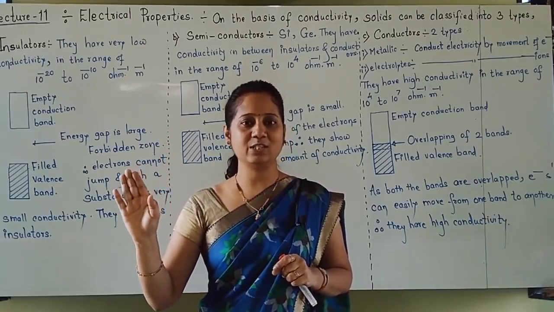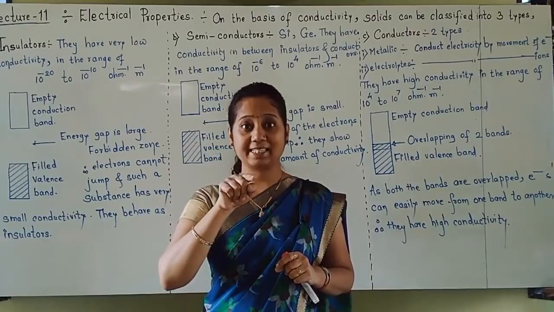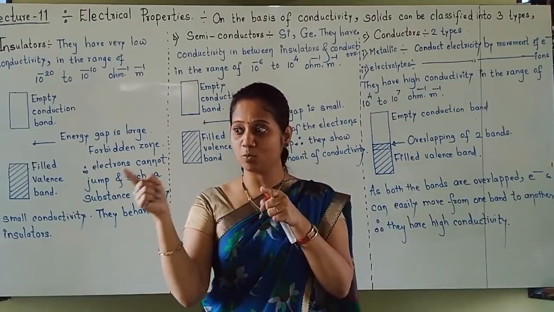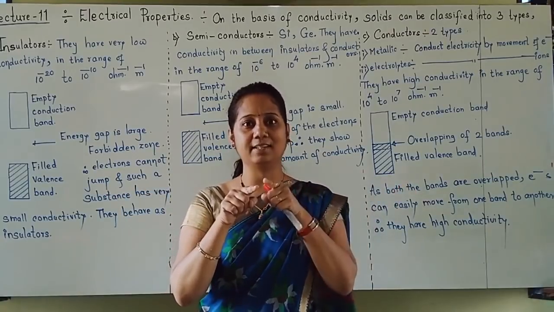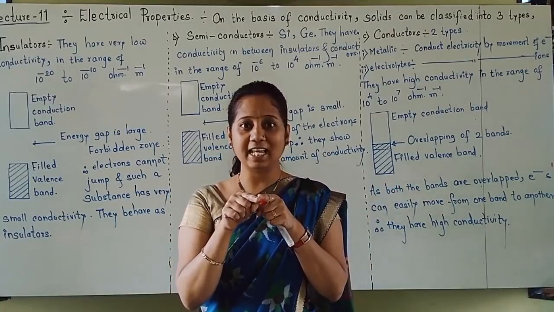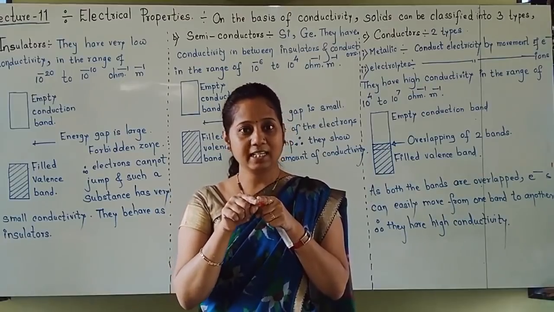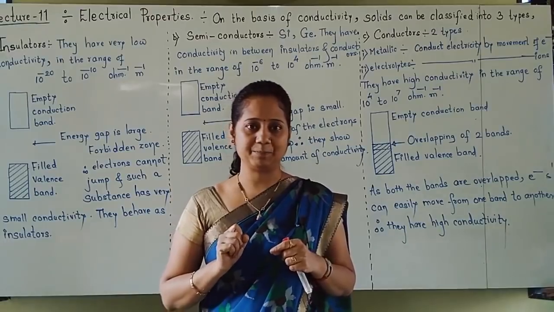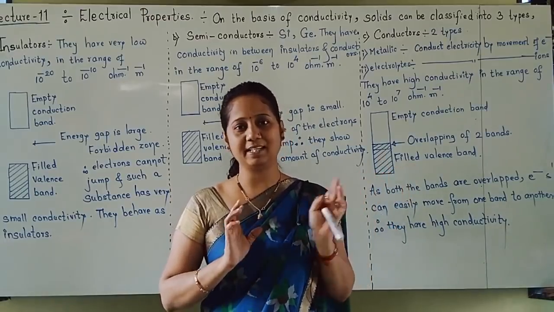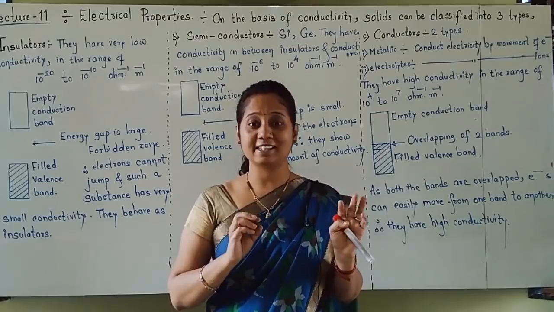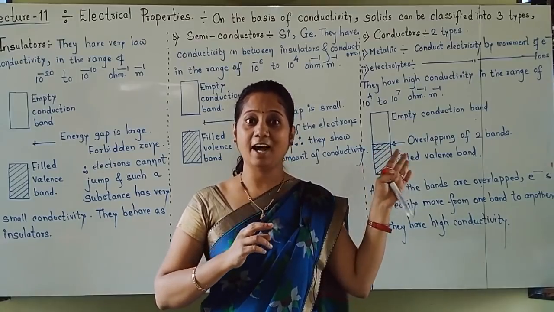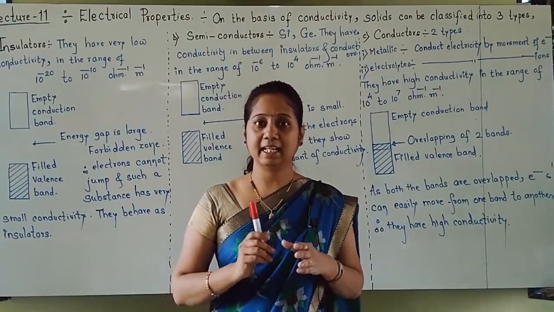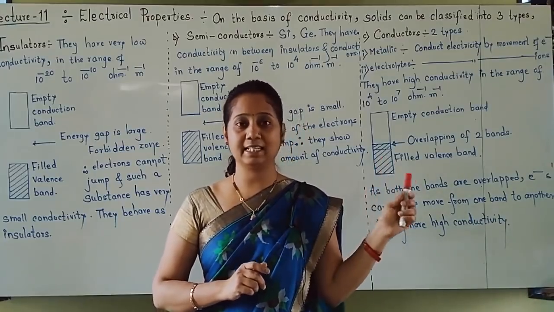Semiconductors are those whose conductivity lies in between the conductivity of insulators and conductors. And lastly, the third type is conductors, who conduct electricity very easily and have a high amount of conductivity.